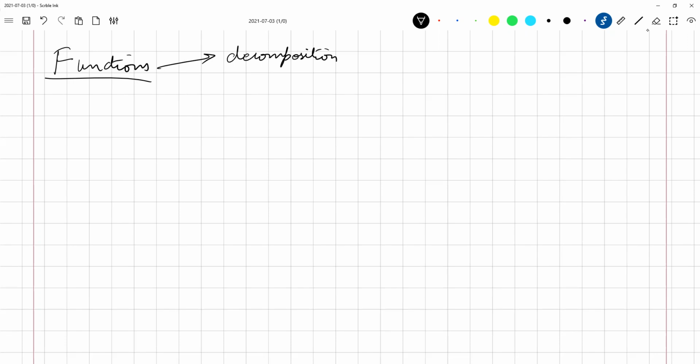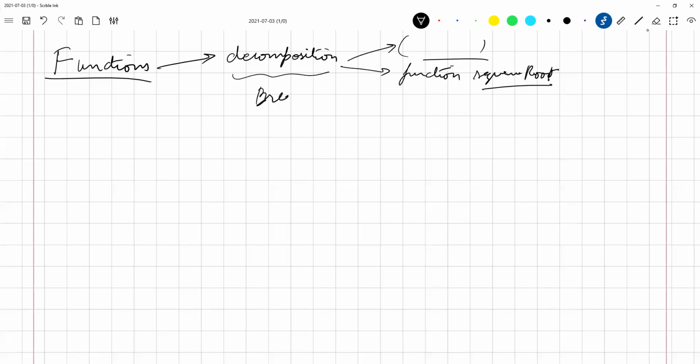Let us say you wanted to use square root somewhere in your program. You could possibly write the square root code in the program itself, or you could divide the program into two parts. One is your main code, and then you write a function, which is square root. That is what we wrote in the previous class. So functions allow you to break your problem into smaller components.